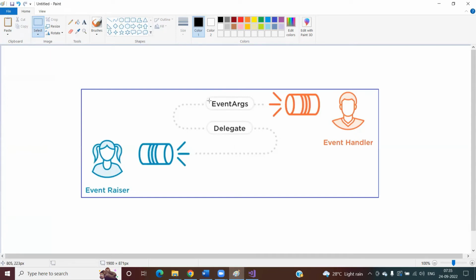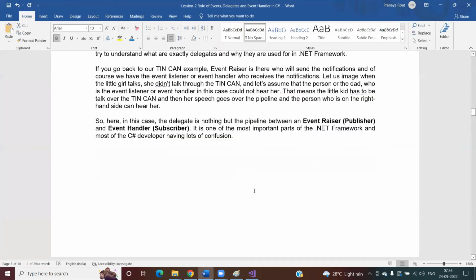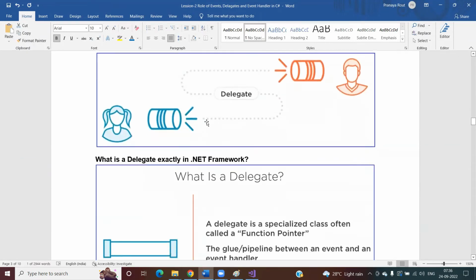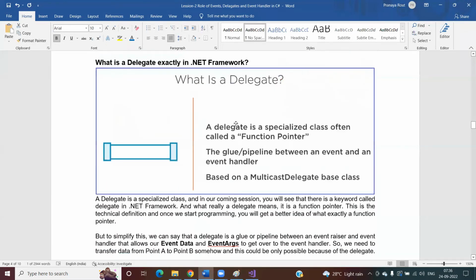This pipeline will take the responsibility to get the data from the event raiser via this event args, and this pipeline is also responsible for checking who are the event handlers registered with this particular event, and then accordingly it will provide this event args to the respective event handlers, right? So that means, without a delegate, it is not possible to transfer the data from the event raiser to the event handler, right? So this is the use of delegates in the .NET framework.